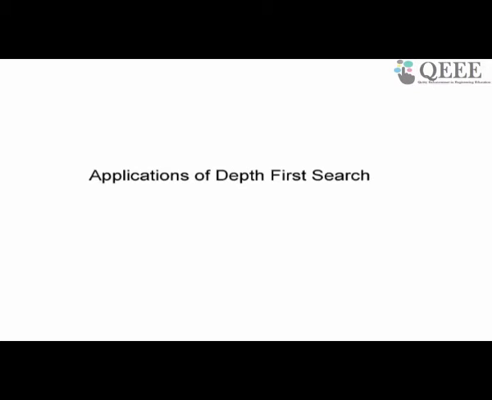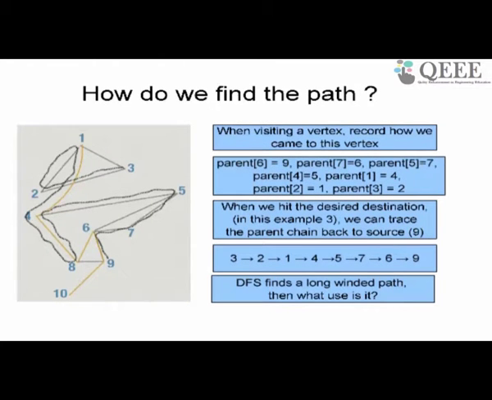So knowing that the complexity of DFS is order m plus n, and there are ways to improve this complexity of BFS and DFS, but I am not looking at it right now. But knowing that it's order m plus n, asking the question, how do we use DFS? Can we really use DFS anywhere? And first thing I will see is, can I use DFS to produce the path from 3 to 9.